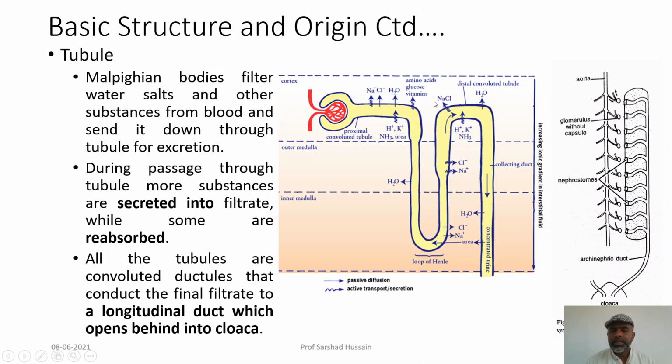This reabsorption takes place because, as I have already told you, the arteriole after coming out from the glomerulus circles the tubule, and so it takes up some of the material which was excreted by the glomerulus into the Bowman capsule, but is very much required in the body. So, it must be reabsorbed, it must not be wasted.